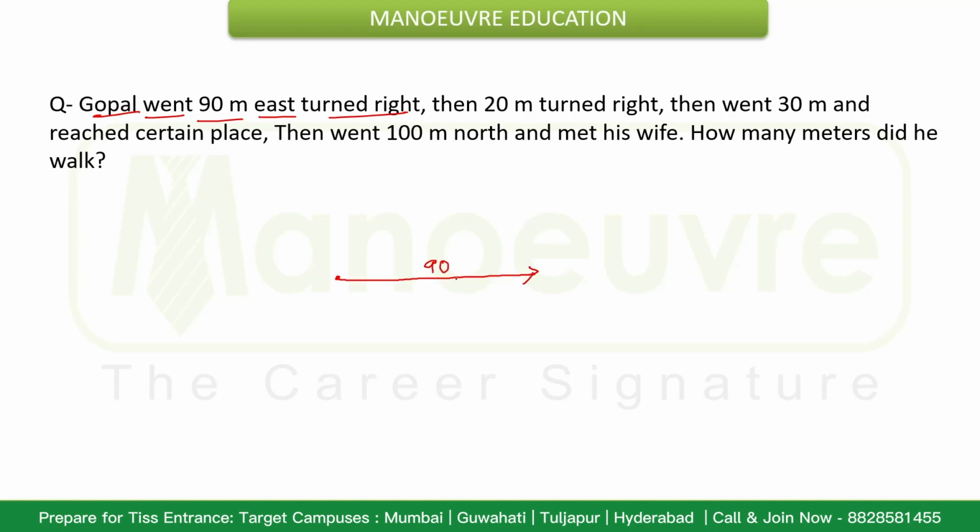Gopal went 90 meter east, turned right, okay, and then went 20 meter, turned right and then went 20 meter, then turned right, again went 30 meter, turned right, again went 30 meter, and reached a certain place. Okay, reached a certain place at this point, then went 100 meter north. 100 meter north means in this direction. Okay, so 100 meter means this is 20, so naturally this remaining will be 80.